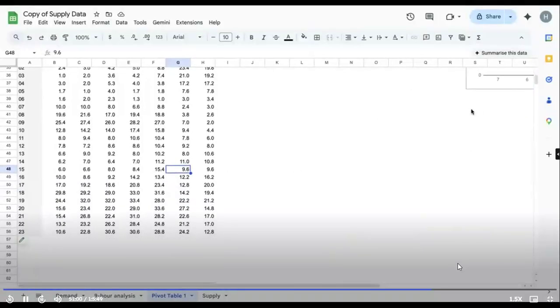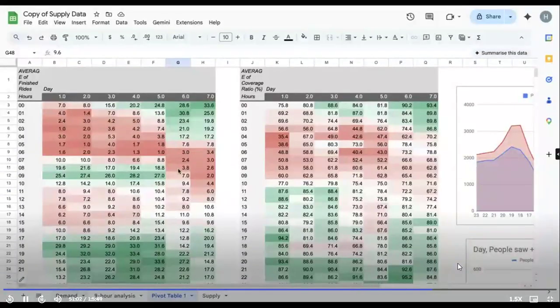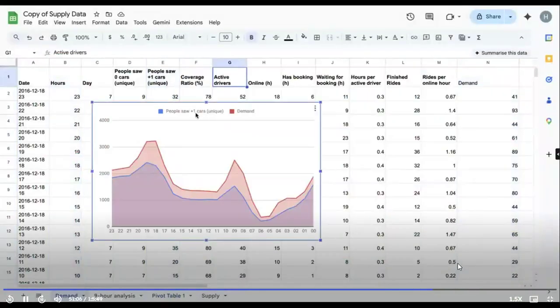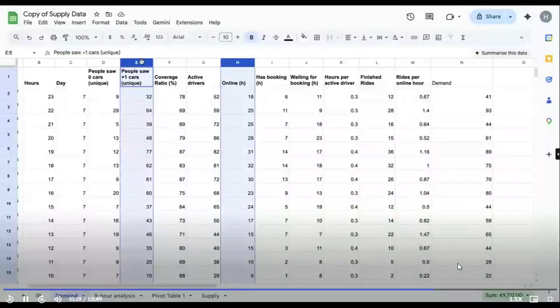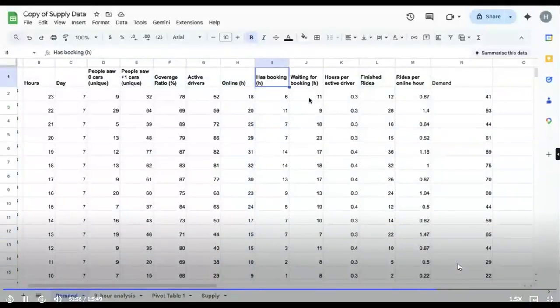Cool. So let's do one thing. As I was mentioning, the main supply lens that we can look at is the online hours and the people who saw at least 1 car. But in order to actually fulfill the finished rides, we will have to look at the online hour percentage, right? Because these are the ones who are actually trying to fulfill the demand, as in trying to get the completed booking. Another proxy is also the has booking, but that is a bifurcation. We can go into it in the next step. First, we'll use the online hour.